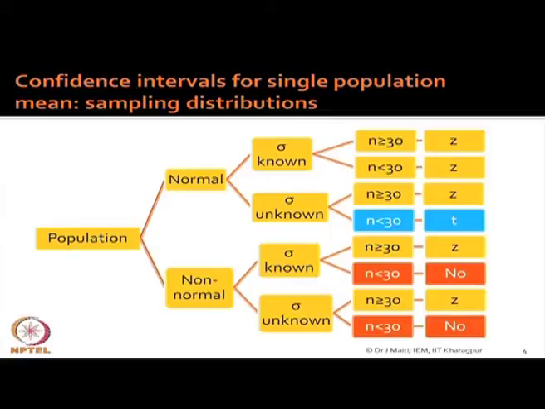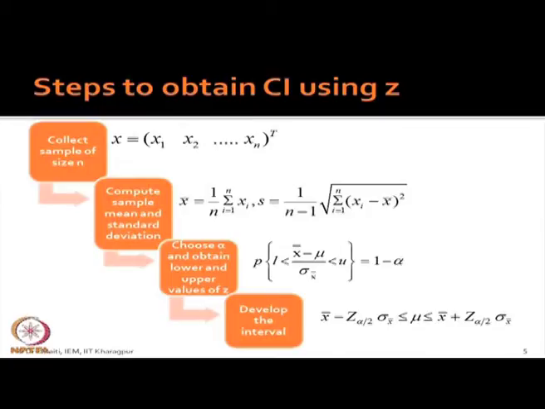So, whether you use T or Z distribution, the mathematics and the procedures remain the same; only you have to use the Z table or T table. Let us see what way you can calculate the confidence interval. First you collect data, then find out the statistic you want to compute. The estimate of the population mean is x bar, and the estimate of the population standard deviation is s.